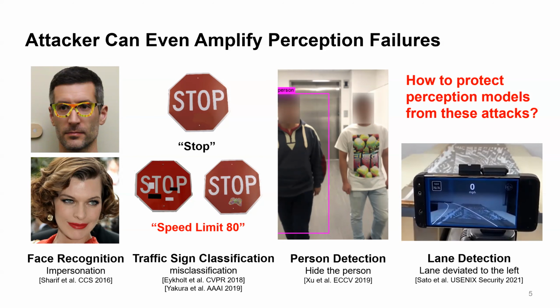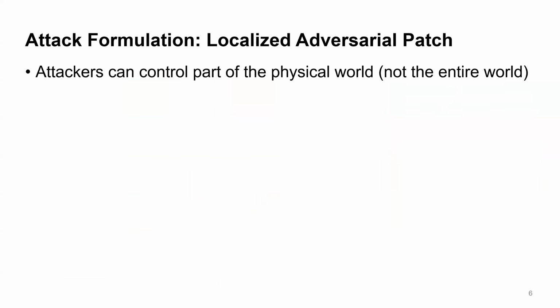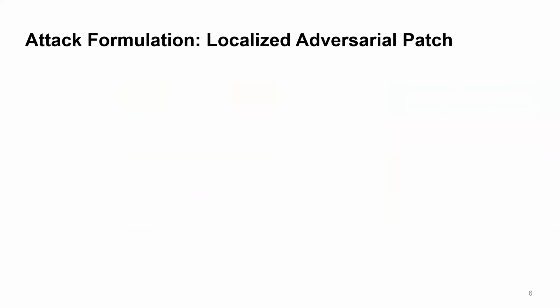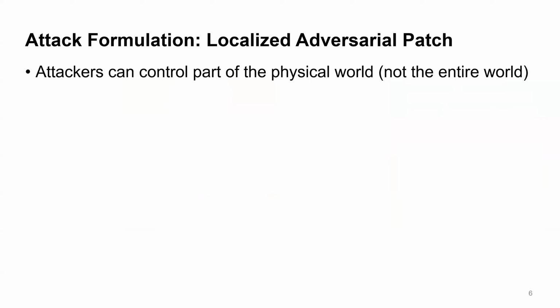Given all these attack examples, in this talk, we are going to discuss how can we protect perception models from these attacks. As the very first step, we need to formulate the attack to understand what an attacker can do. We consider a threat model called localized adversarial patch attack. The assumption is that an attacker can only control part of the physical world, but not the entire one.